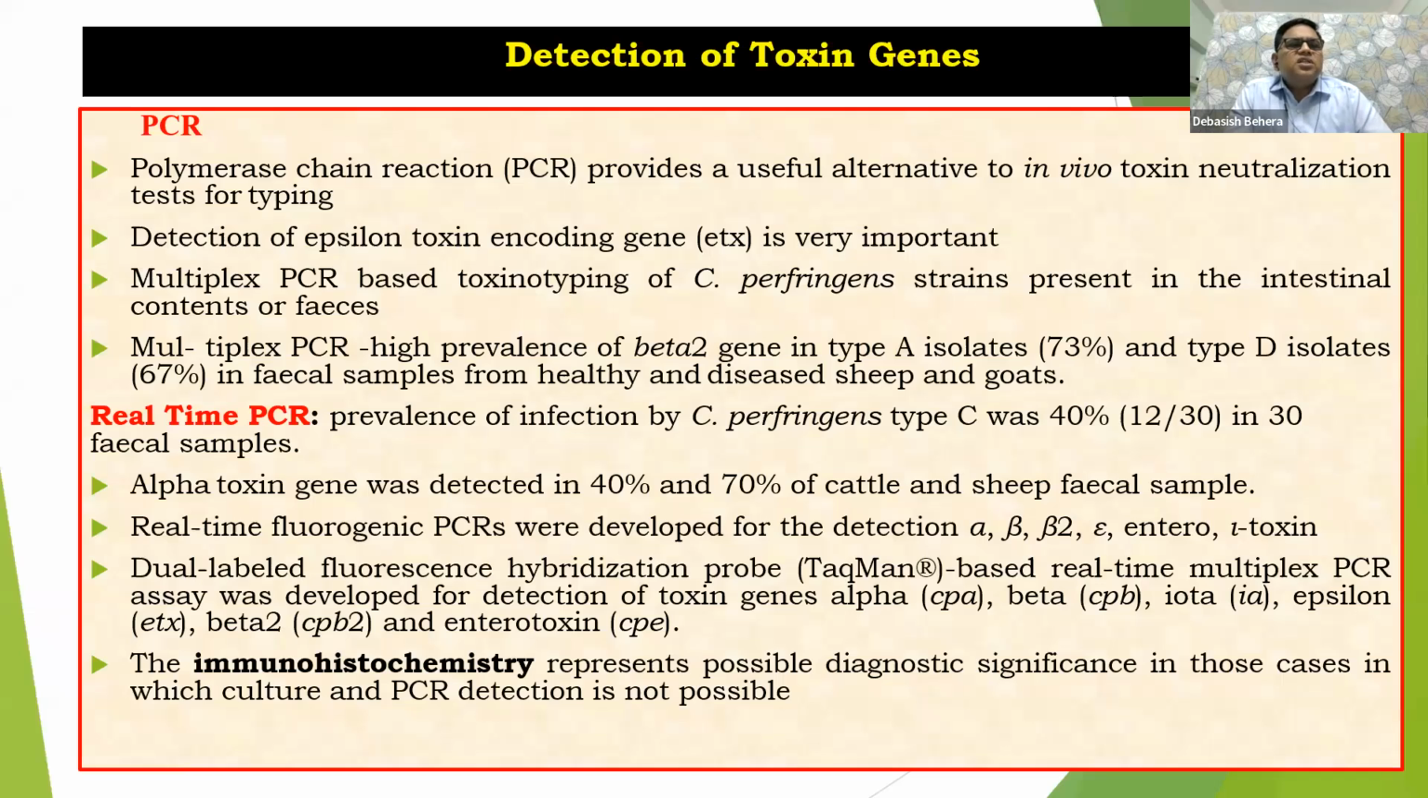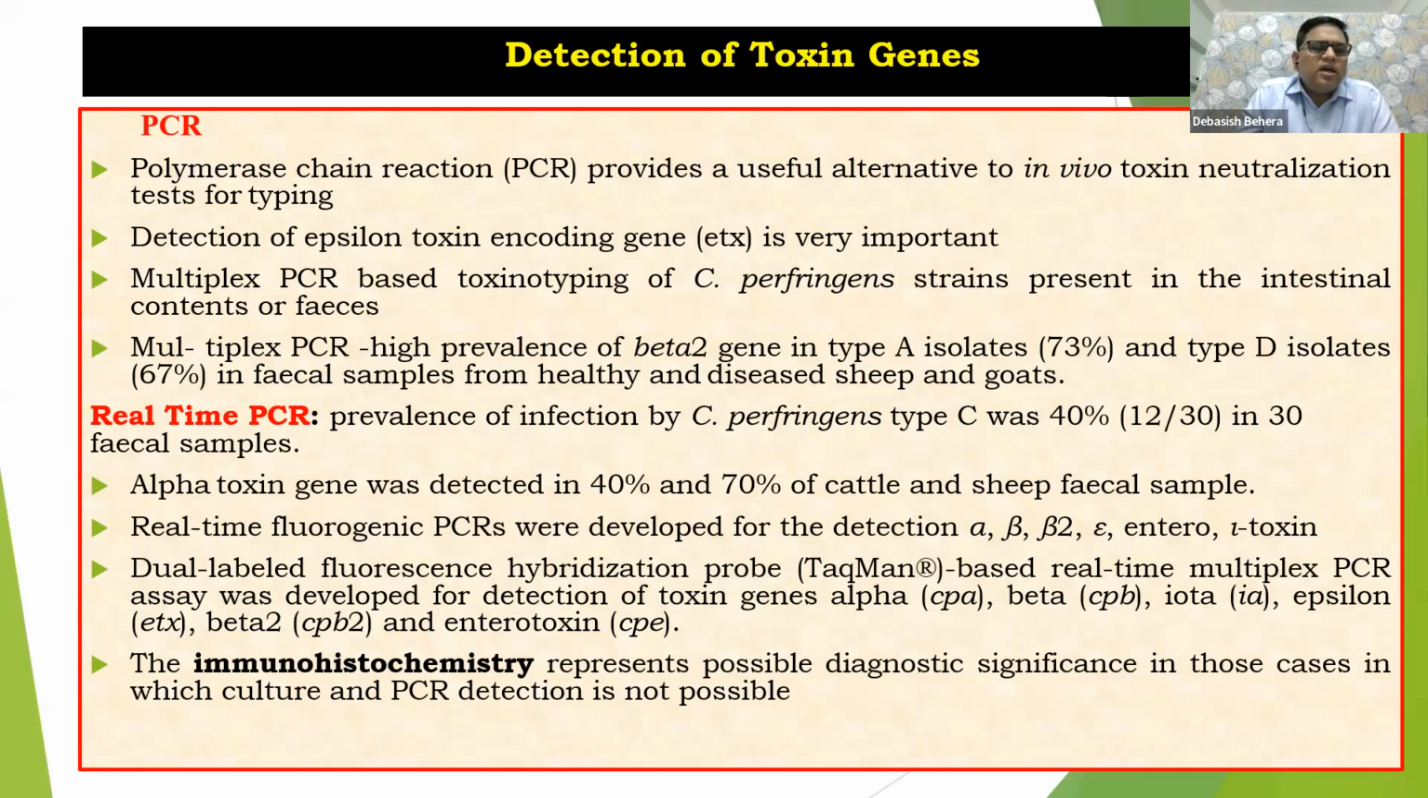So, detection of toxin genes. Now we are going to discuss the molecular diagnosis or molecular detection of toxin genes. Number one is PCR, polymerase chain reaction, obviously a very useful alternative. Detection of epsilon toxin is an important aspect. Then multiplex PCR also we can go for, and a high prevalence beta-2 gene we can also get through multiplex PCR. And real-time PCR would also be very helpful. Almost all toxins you can get with the help of real-time PCR.